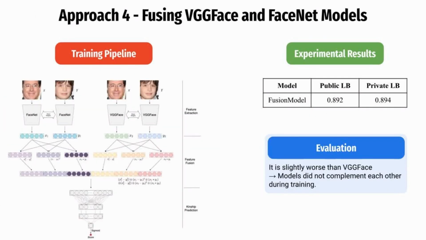In the previous approach, we explored the benefits of using individual models and feature fusion techniques for kinship verification. However, relying solely on individual models may not always produce accurate results, and combining them can enhance performance. Hence, we combine the strengths of the VGGFace and FaceNet models to capture both structural and discriminative information. Although the results were slightly underperforming compared to VGG alone, this approach has promising potential for future development.